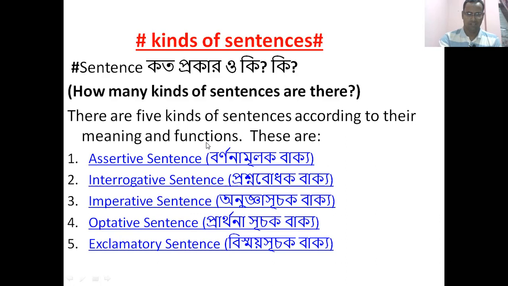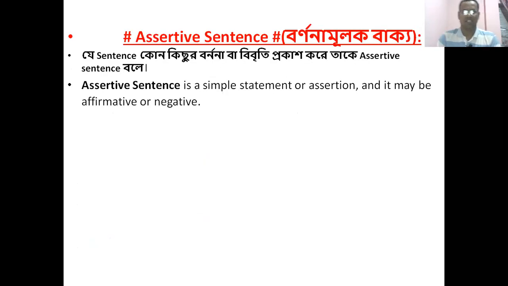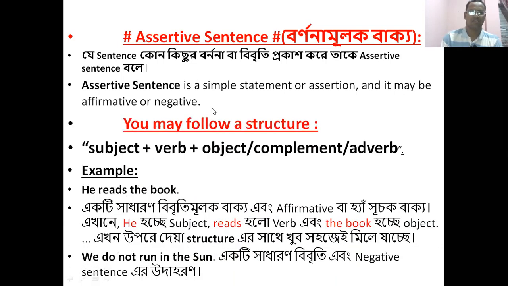Let's see what an assertive sentence is. An assertive sentence is a simple statement or assertion, and it may be affirmative or negative. Dear learner, let's see an example of assertive sentence. Before giving the example, look at the following structure of an assertive sentence.